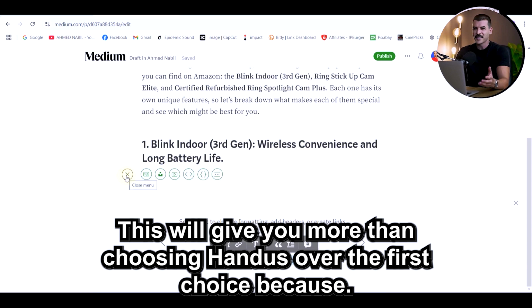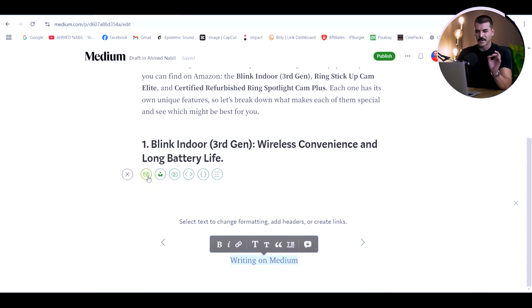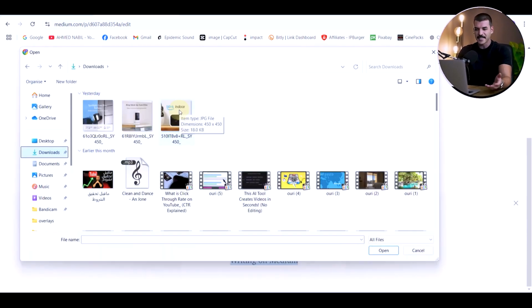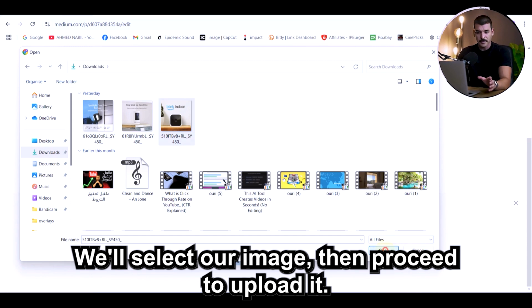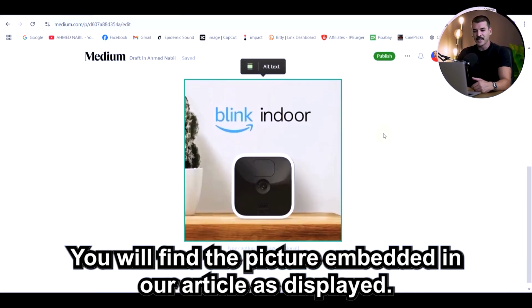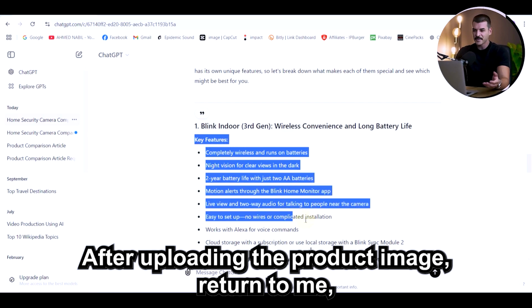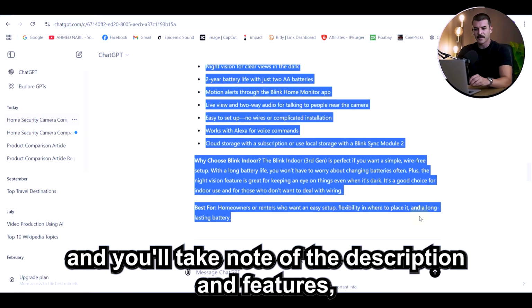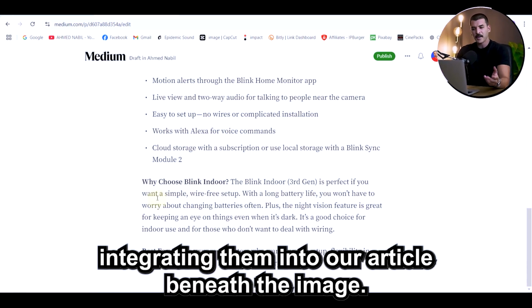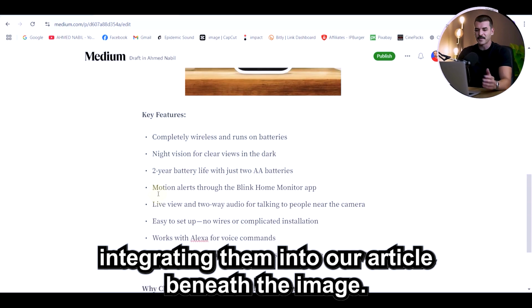This will give you more than choosing the first option, because the picture corresponds to the product. We'll select our image, then proceed to upload it. You will find the picture embedded in our article as displayed. After uploading the product image, return to me, and you'll take note of the description and features, integrating them into our article beneath the image.